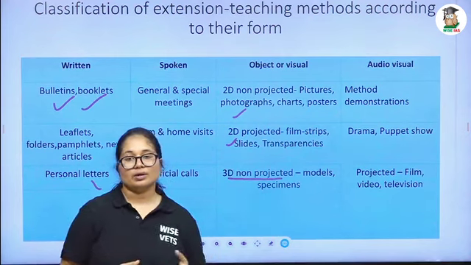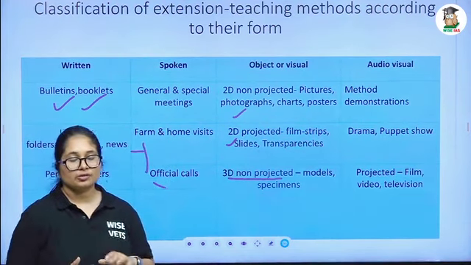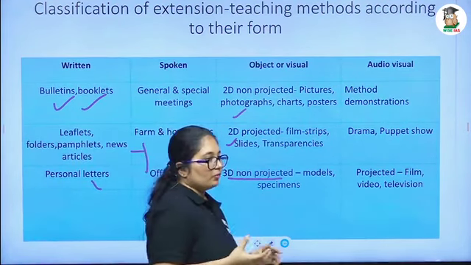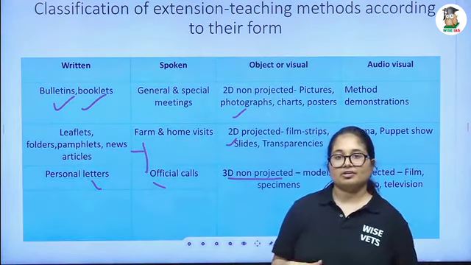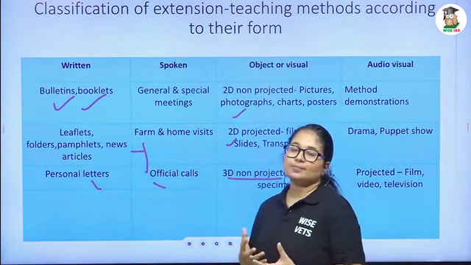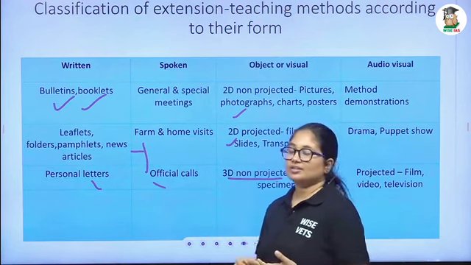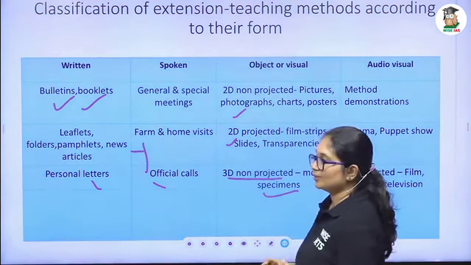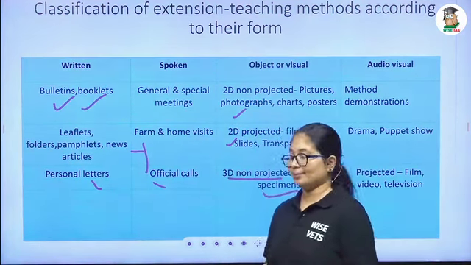What is meant by model? A model is a miniature version of something or an object. For example, a miniature version of a train, that we can call a model. And the specimen, we are preserving something, a living tissue we are preserving, that is called a specimen. You might have seen the specimen of an eye in your anatomy lab.